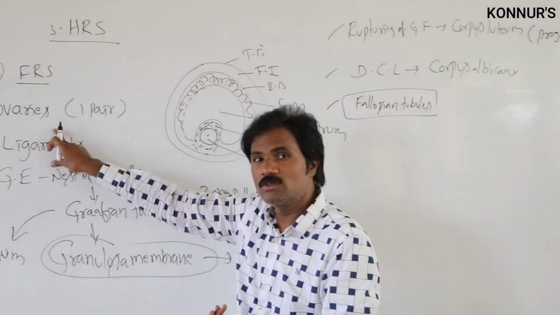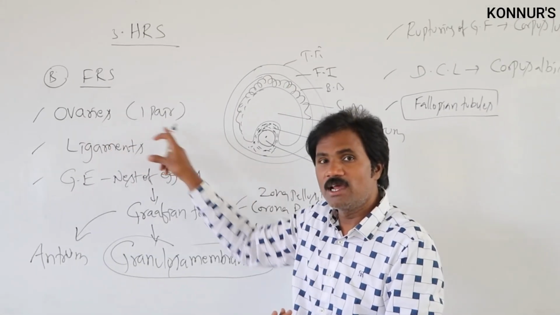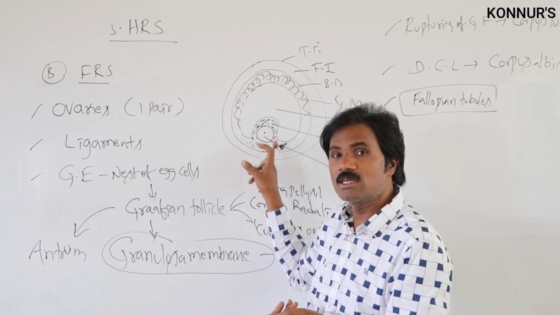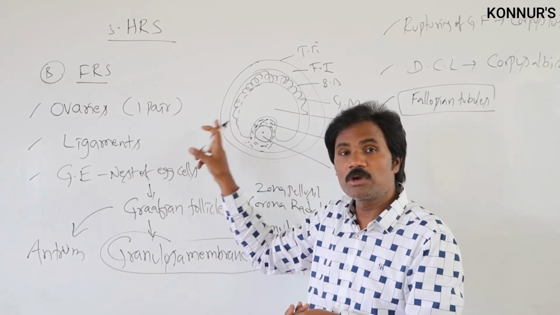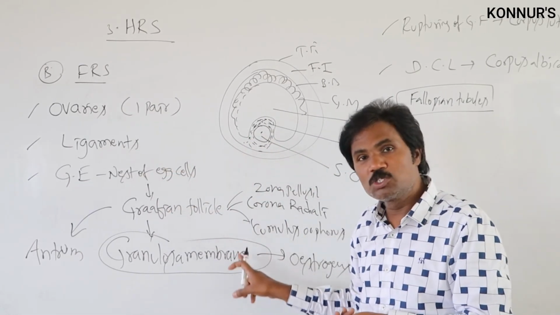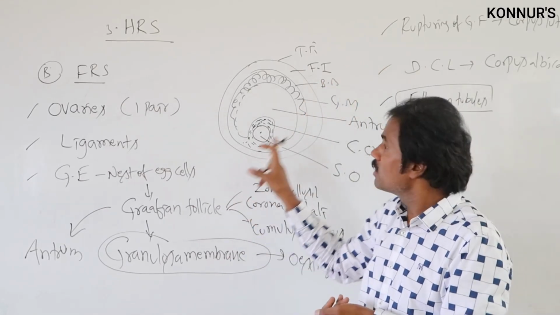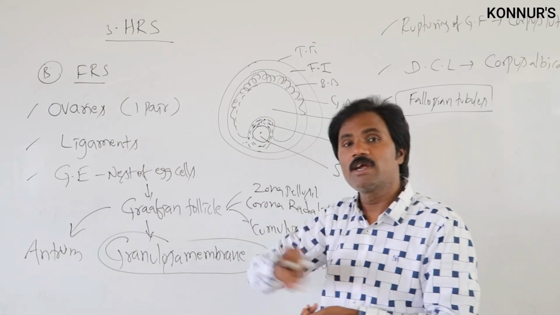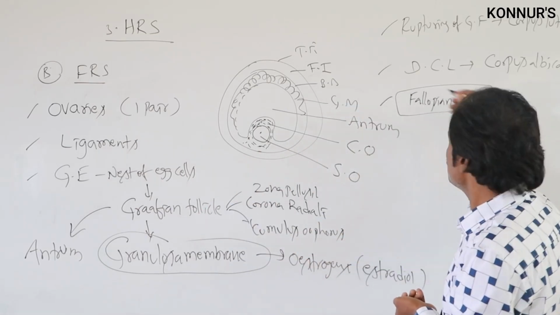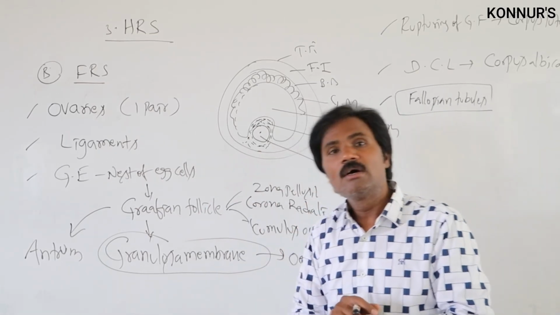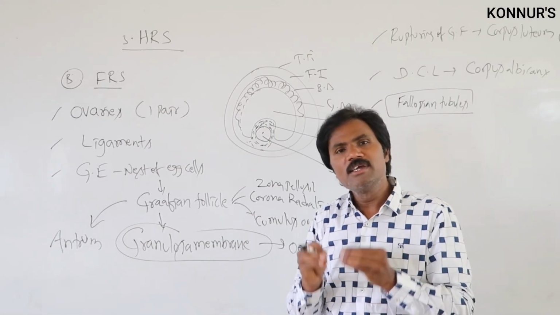So finally, what is the important function of the ovaries? The important functions of the ovaries are the production of female gametes in the form of the secondary oocyte, as well as the production of hormones like estrogen and progesterone. Apart from this, it also plays a vital role related to degenerating follicles.